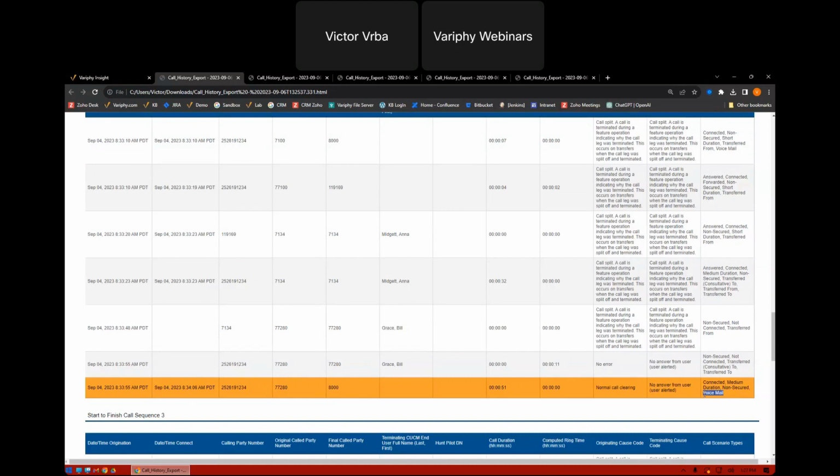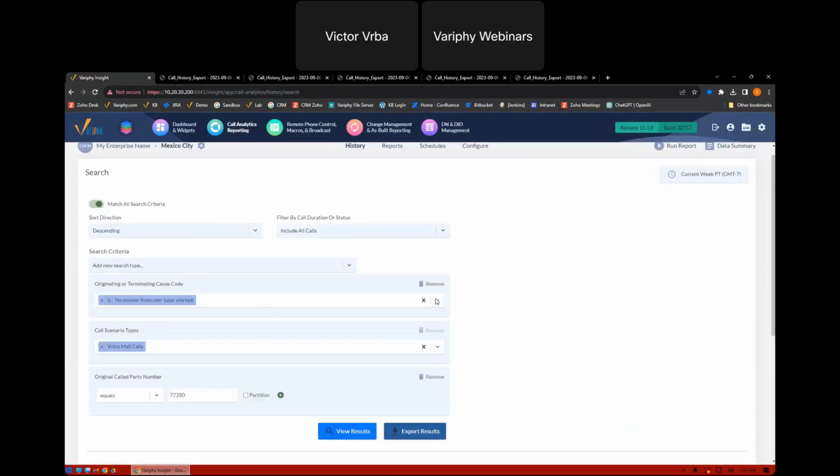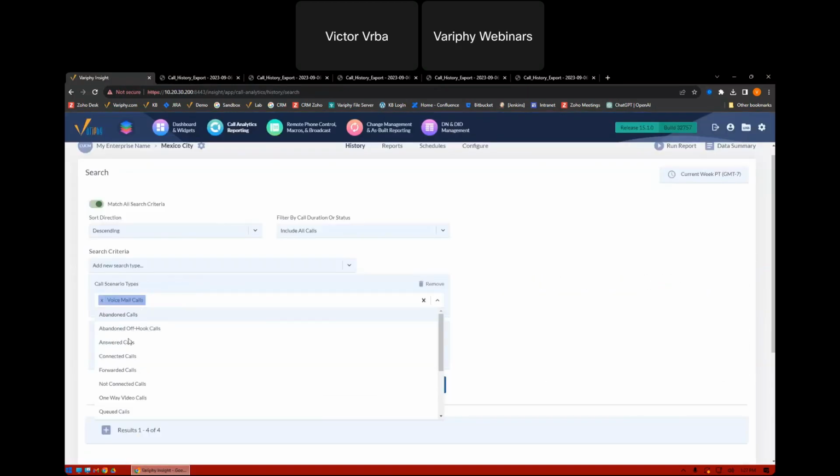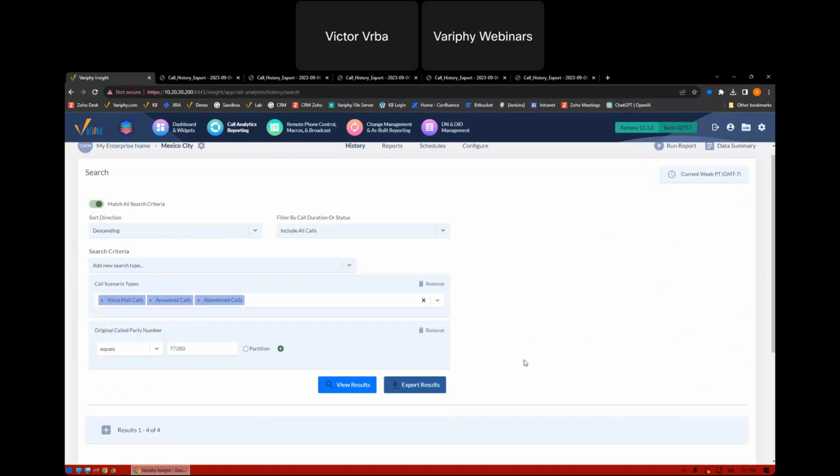So there's a lot that goes into the data, but utilizing those 3 filters by focusing in on just your hunt group, your voicemail calls, your answered calls, and abandoned calls is basically a great way to whittle down exactly how those calls are being handled, and then utilizing the subsequent filters or criteria or scenarios to isolate how many are being answered, your percent going to voicemail, your percent being abandoned.